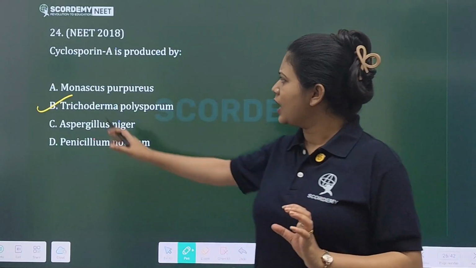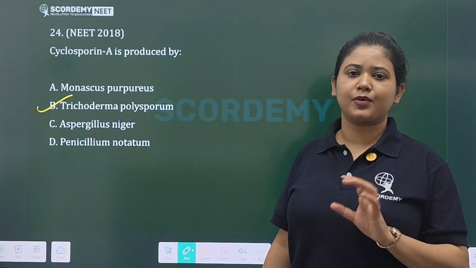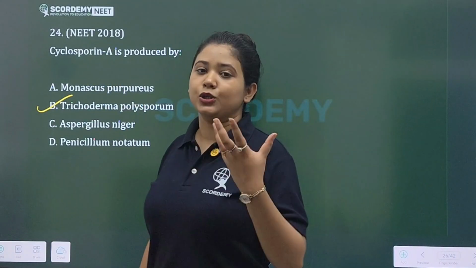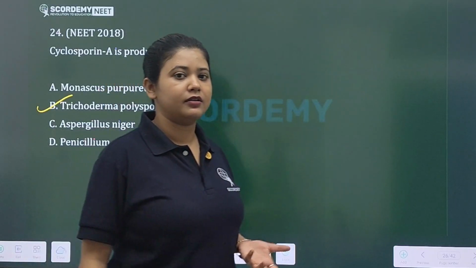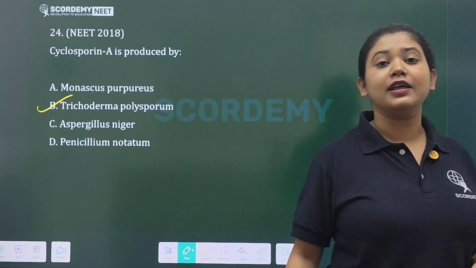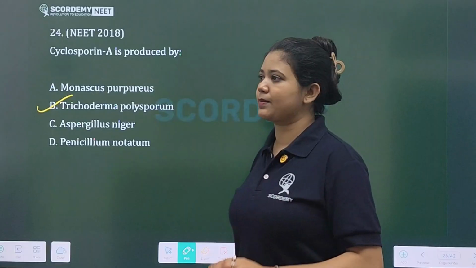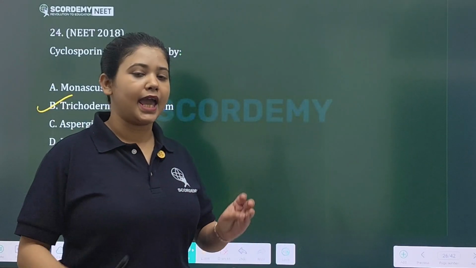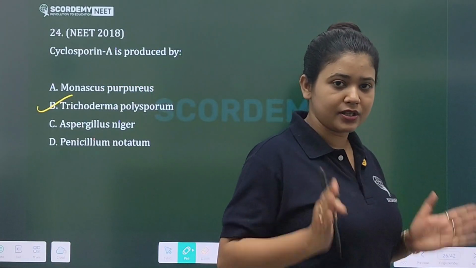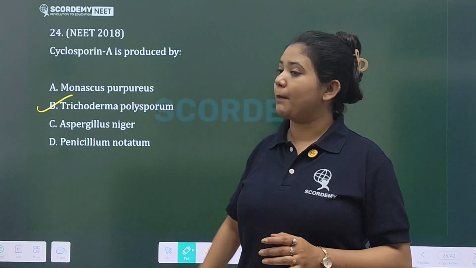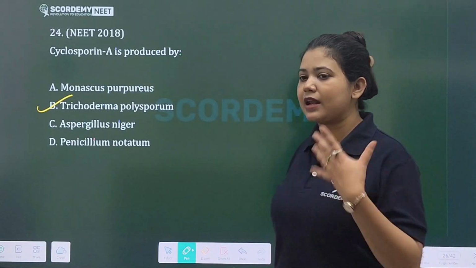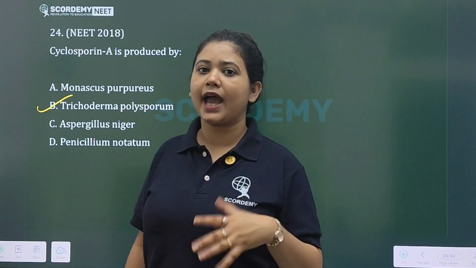Now, cyclosporin A is an immunosuppressive agent. Where is it used? This is used in liver transplant, heart transplant, kidney transplant. These major surgeries use this compound. Why is it used and how does it help?